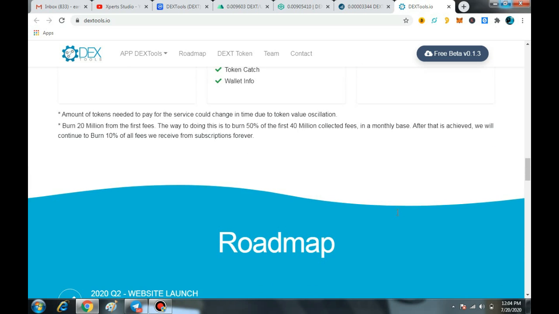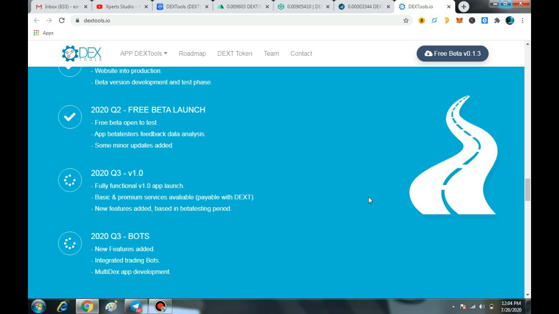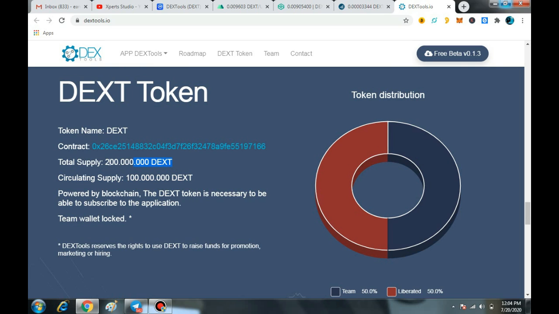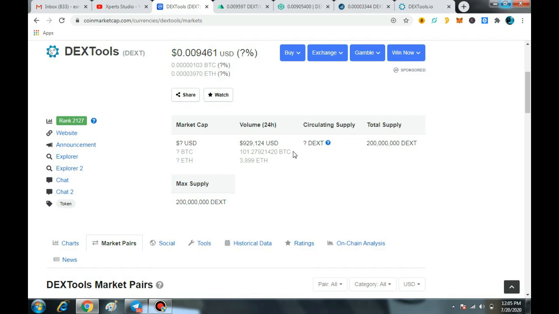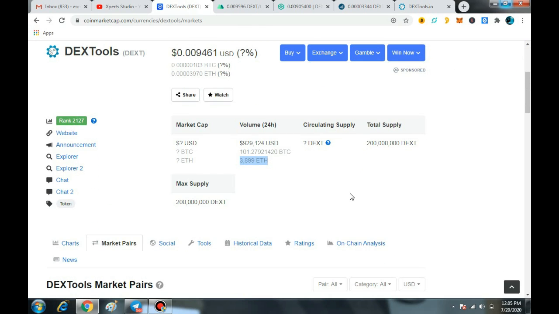So the Dex is an ERC20 token, so you can easily store your Dex token in any ERC20 supporting wallet. So it is entirely very easy. Here comes the entire supply of the Dex token and also the circulating supply. At this time the volume is entirely high, and here you can see all the exchanges are filled up with 24-hour volume, more than I think 101.27 BTC and 3899 Ethereum. Wow, it's a great volume at this time because as per my knowledge, I think it entered CMC last night.